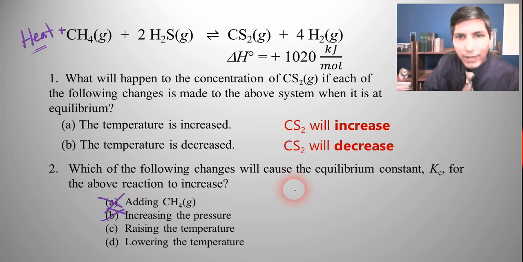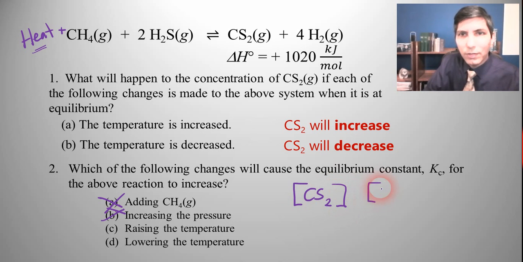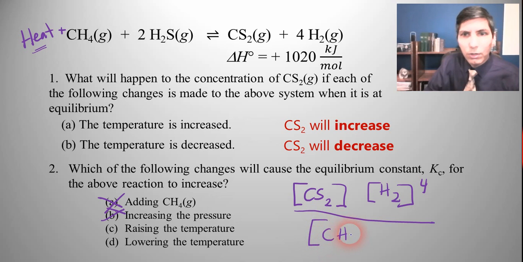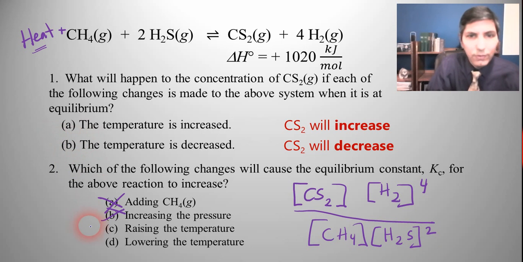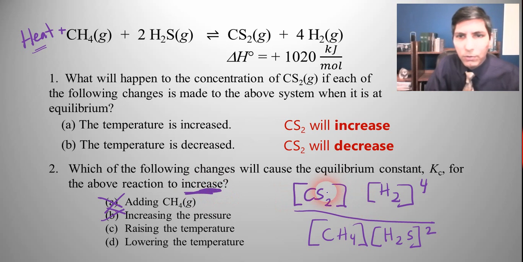And so if I were to write the equilibrium constant for this reaction, Kc, it's going to look something like this, all over CH4 and then H2S squared. So if I want to increase the actual value of that equilibrium constant, then I want to increase the CS2 and the H2, right?